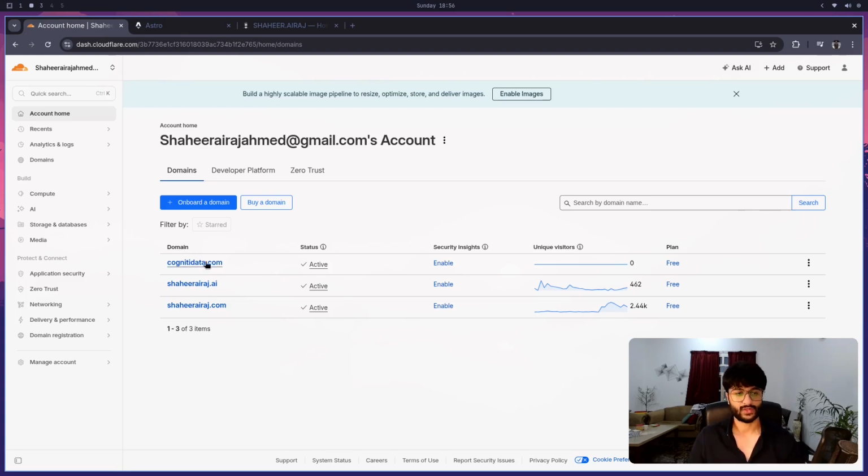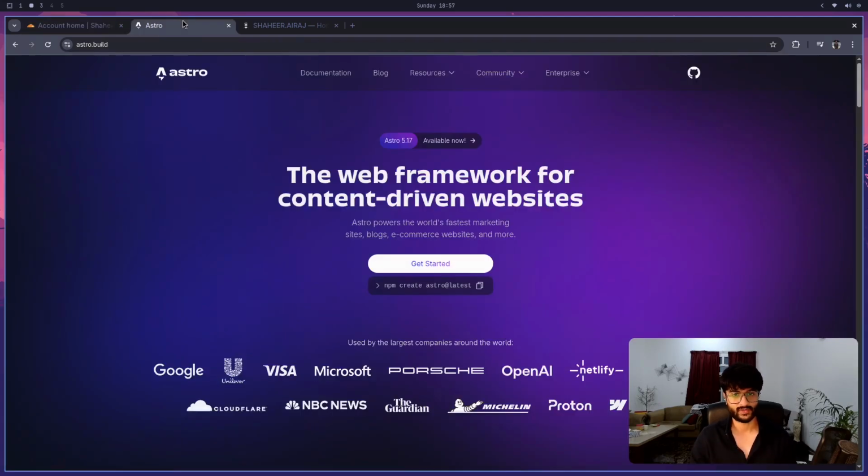Either way, I've got Cognity Data as my domain. I'm going to buy the other domains in a bit as well. But now that I have this, I just want a working website on the .com domain as quickly as I can. Now, what I'm going to be using for this is Astro.